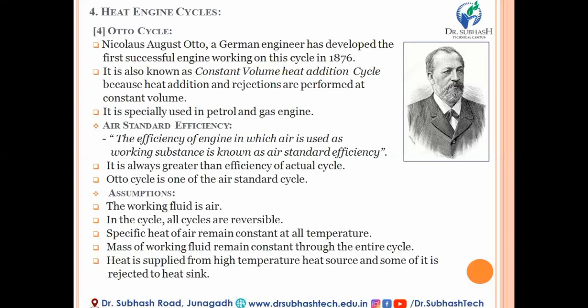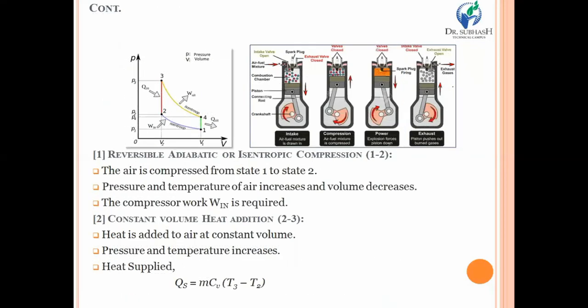The last assumption is that heat is supplied from a high temperature heat source and some of it is rejected to the heat sink. That means the majority of it is converted into work, and the remaining portion, a very small amount, is rejected to the sink. These are the few assumptions made while deriving this relation by Nicholas August Otto. Now look at the diagram. You are given two diagrams. One is the pressure versus volume relation diagram, the PV diagram, and the right side diagram is the actual working of the Otto cycle.